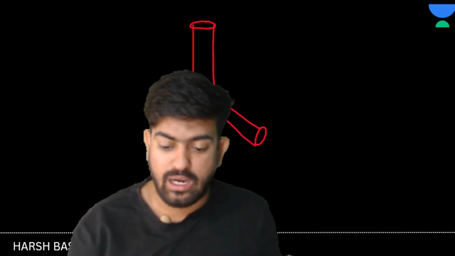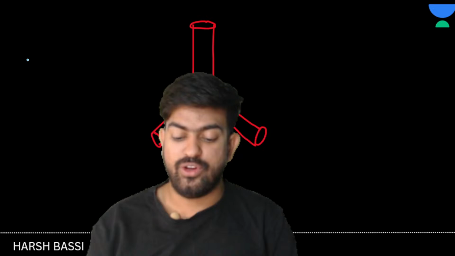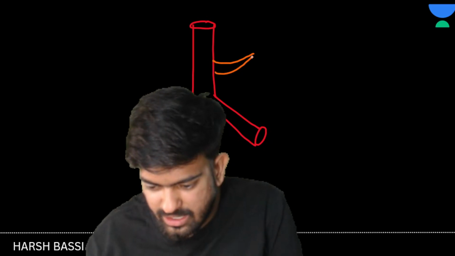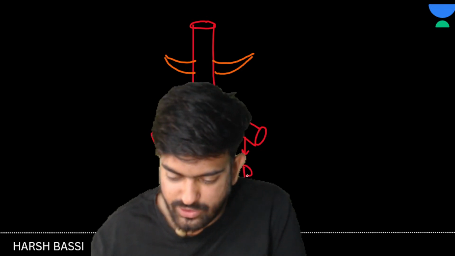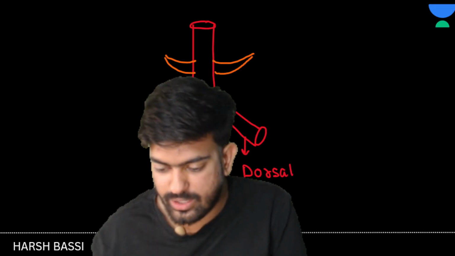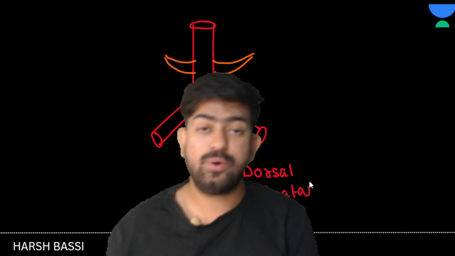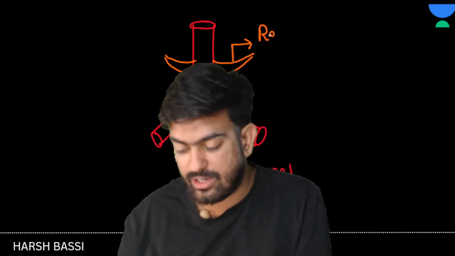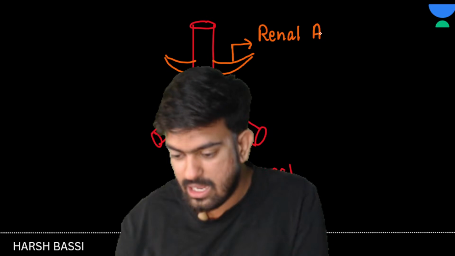Now, from this dorsal aorta, a vessel is opening, which is known as the renal vein. What kind of vein is it? Renal vein. Okay. This one was the dorsal aorta. And from the aorta, what will be coming out? Veins will be coming out. Sorry, arteries will be coming out. This artery is going to the kidney, so let us name this artery the renal artery. Clear?